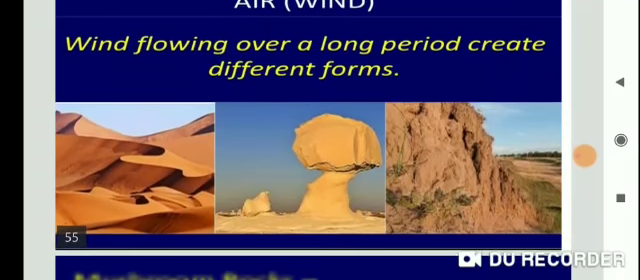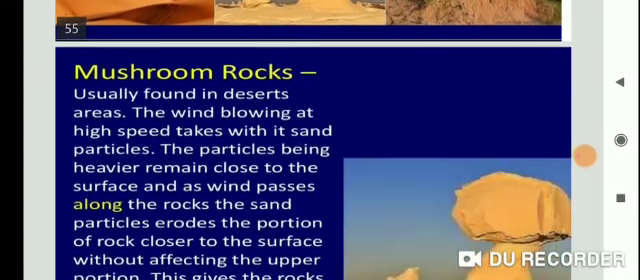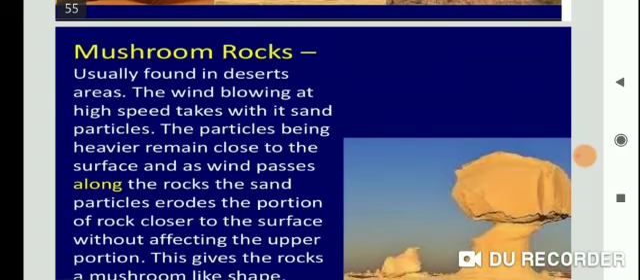See now, mushroom rocks. First of all, let us discuss the wind. Students, wind is the main active agent of erosion and deposition. Always, all the time, erosion and deposition in the desert is done by wind.